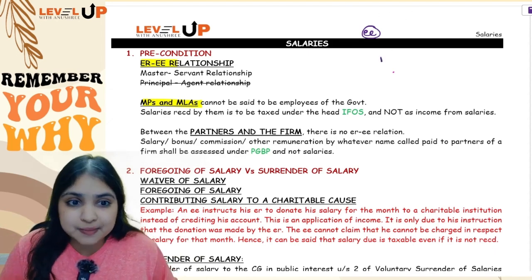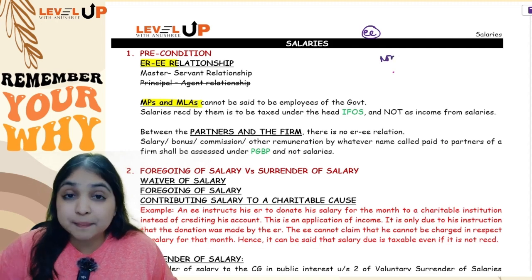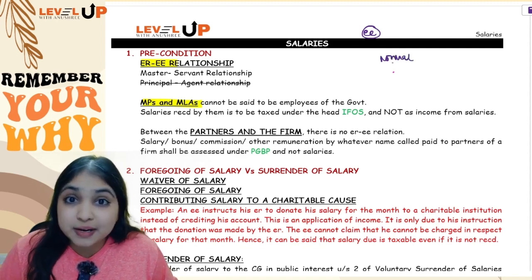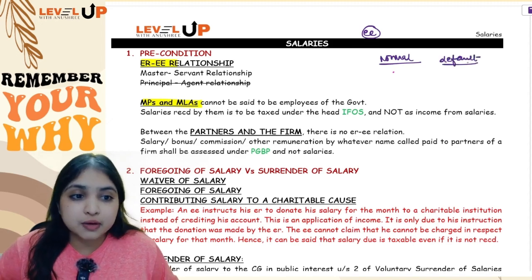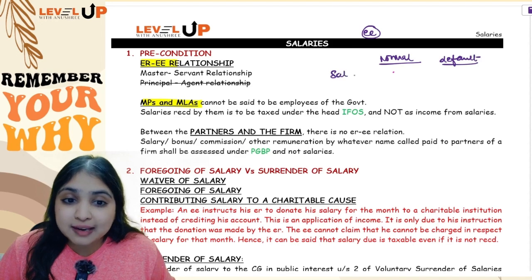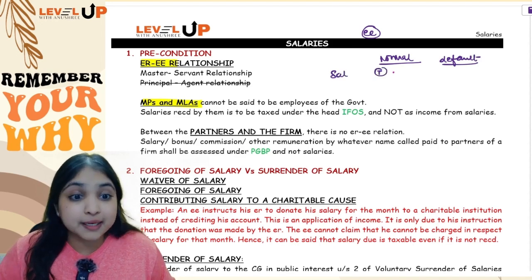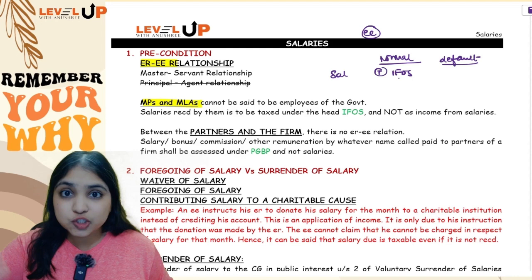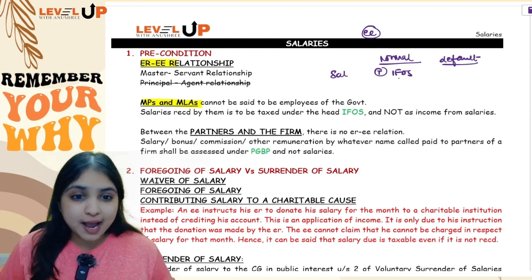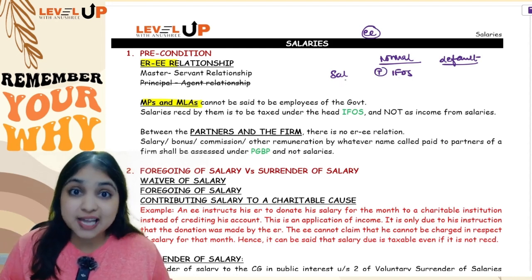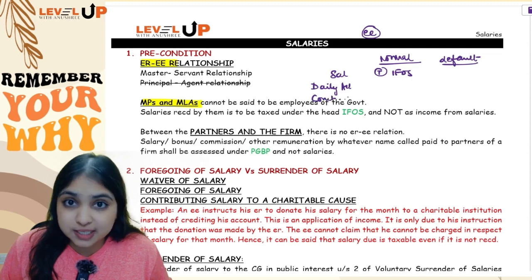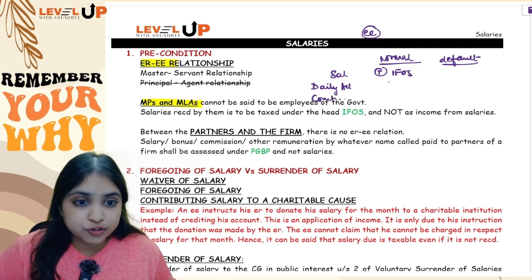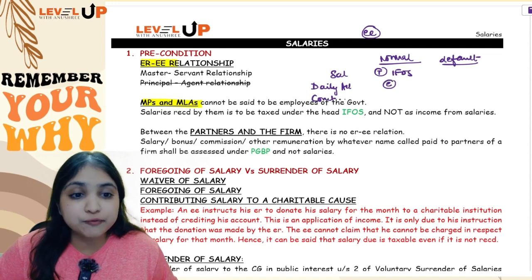See, it all depends on whether your MP or MLA is following the normal regime or the default regime, section 115BAC. If he follows the normal regime, whatever salary he gets will be taxable, but under which head? Not the salaries head, because there is no employer-employee relationship, so it will go to the IFOS head. But in addition to salary, MPs and MLAs also get two allowances: daily allowance and constituency allowance. Under the normal regime, these will be fully exempt.